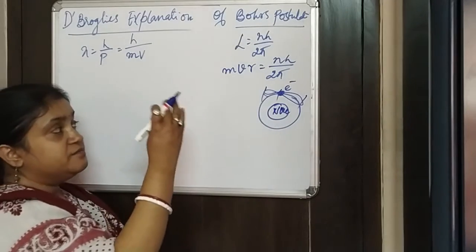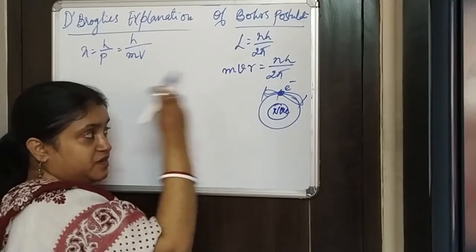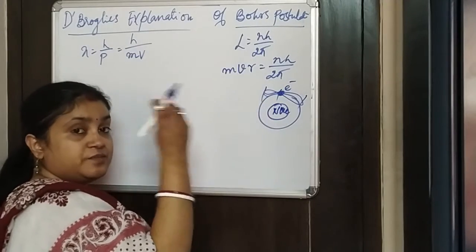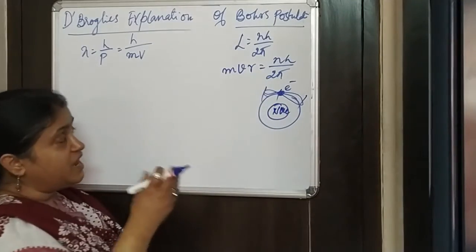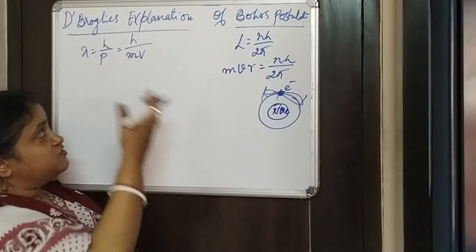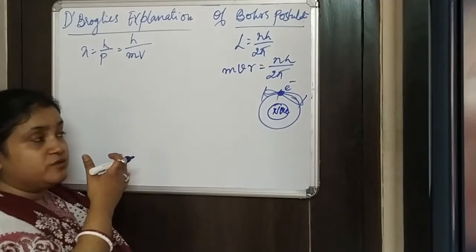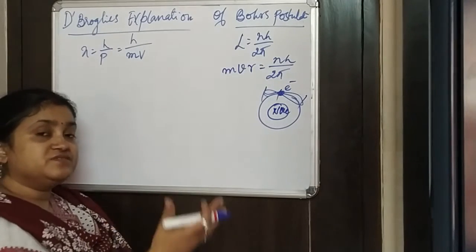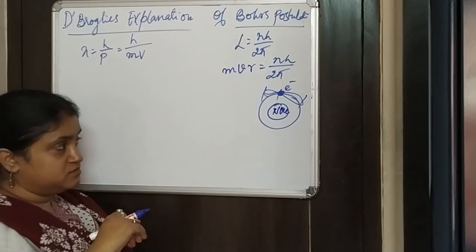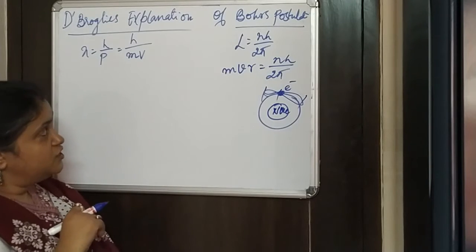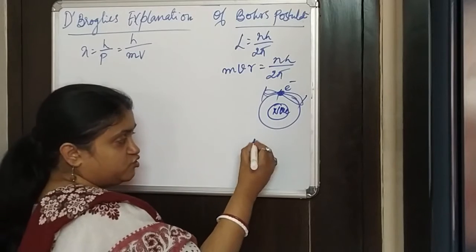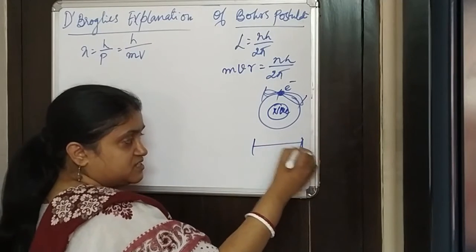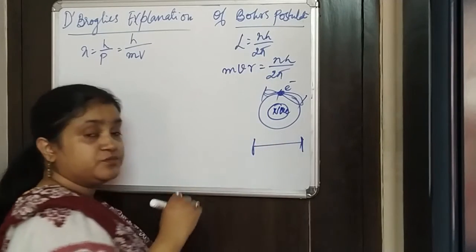So now we know this from Bohr's postulate. This is the concept where we are looking at the electron as a particle which is revolving around, and now the same thing we are trying to look at from the matter wave side of the electron. So he tries to explain that this electron wave is like a standing wave that is produced in a string.